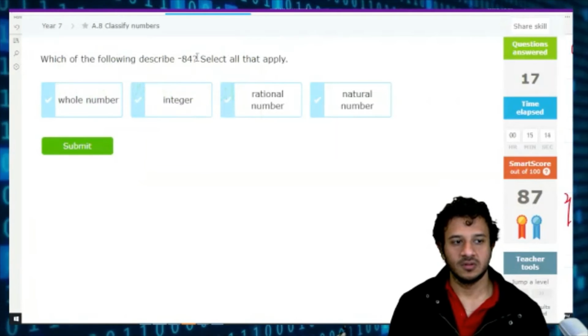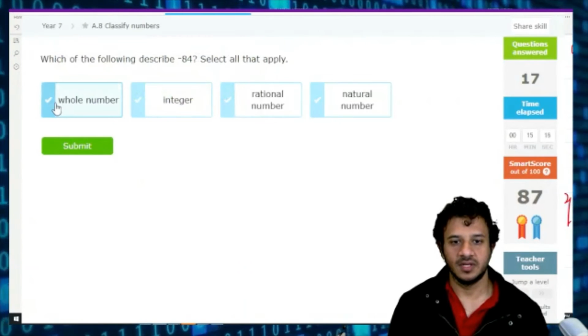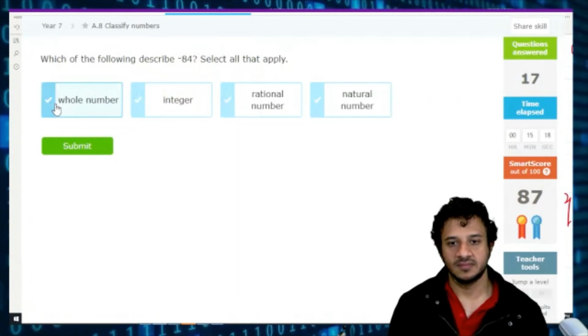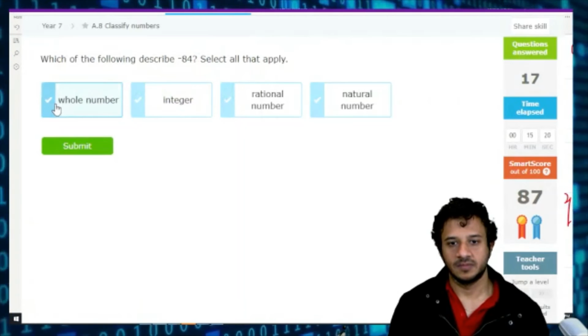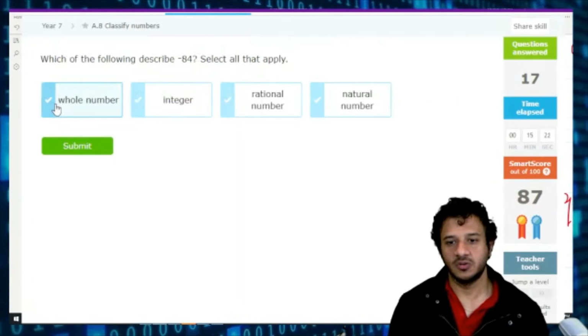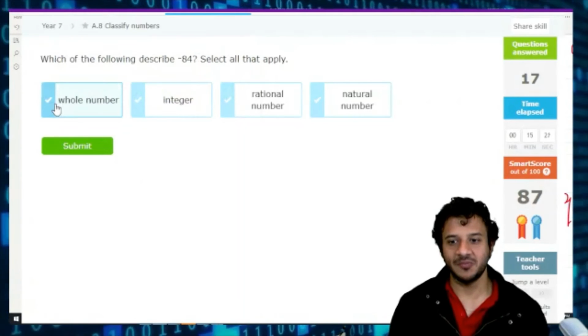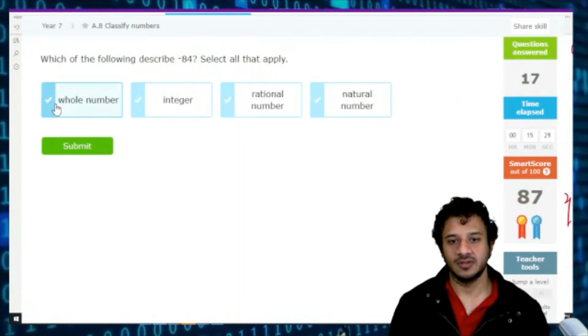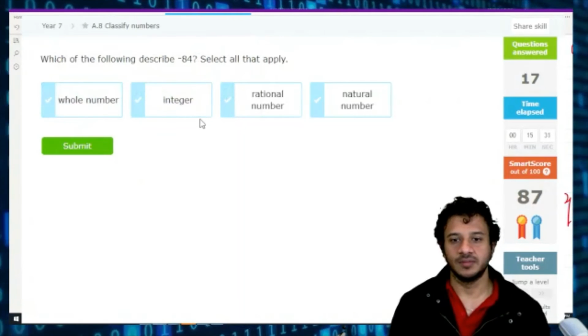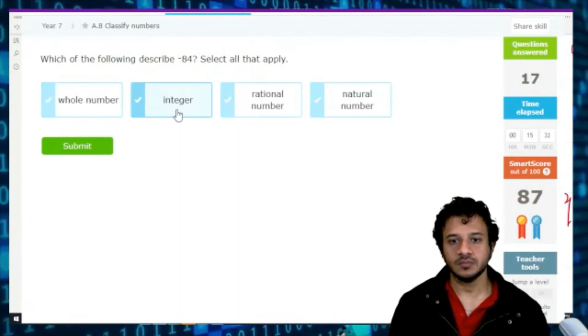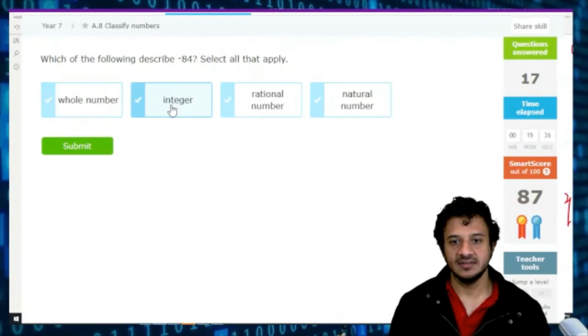And then negative 84. Is it a whole number? No, it's not a whole number. Sorry, I made a mistake and told you that it was wrong. Whole number means a positive number or zero, not a negative number. Is it an integer? Yes.